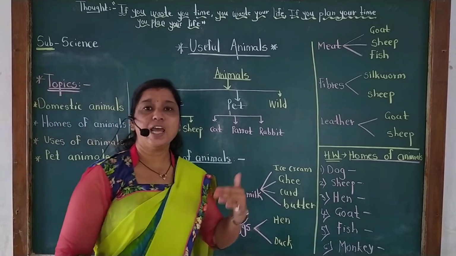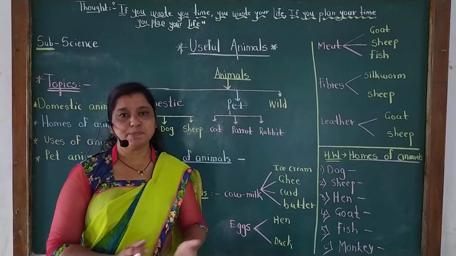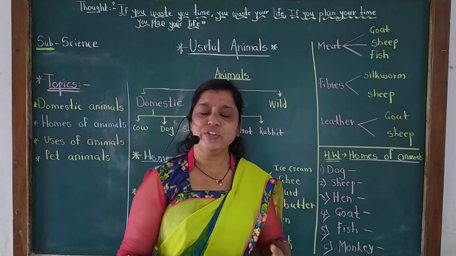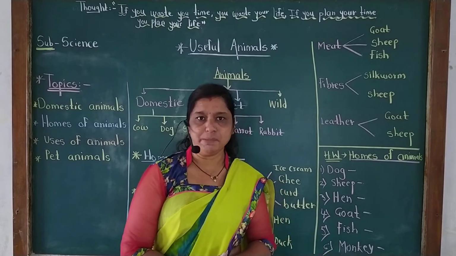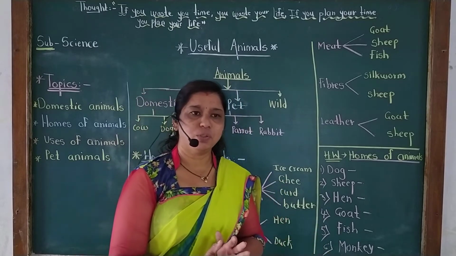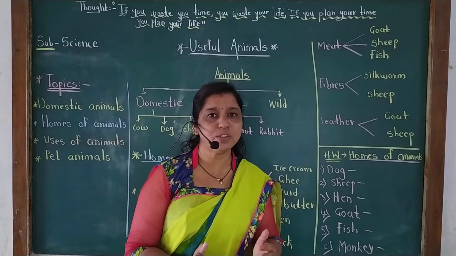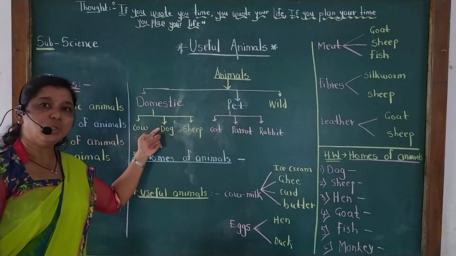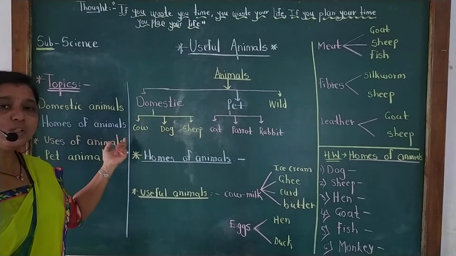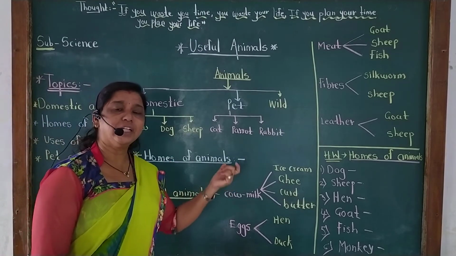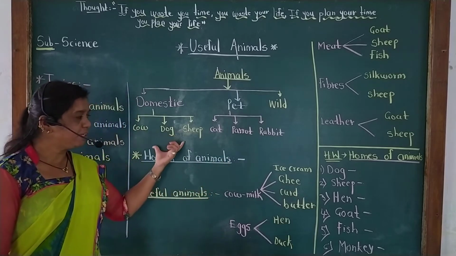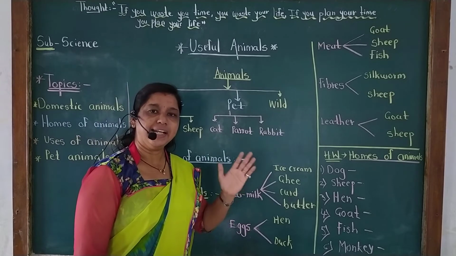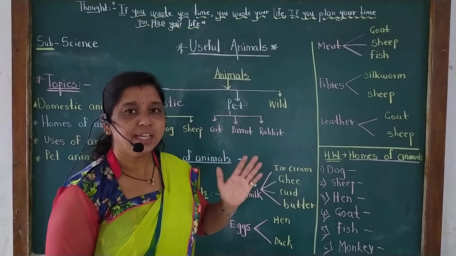In the last session, I have explained to you there are different types of animals. Some animals are small, some animals are big. We can see different types of animals. We keep some animals in our home. Why are we keeping some animals at home? Because they are very useful to us and they are called domestic animals. So which are the domestic animals? Cow, cat, dog, sheep. Some animals we keep in our home because they are very useful to us, and they are called domestic animals.